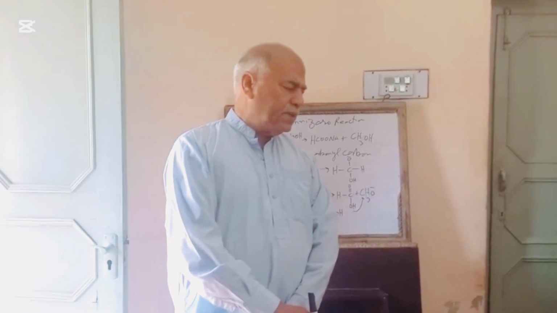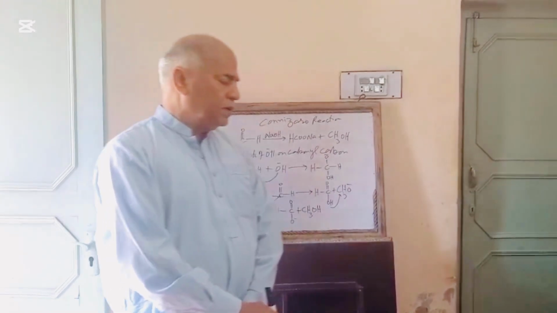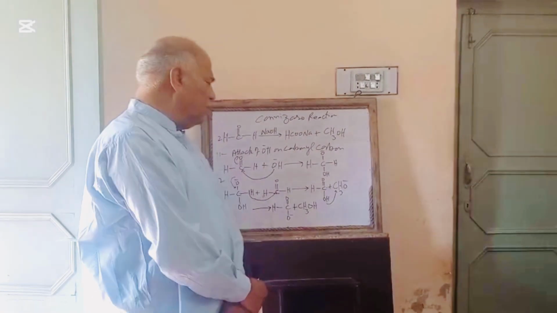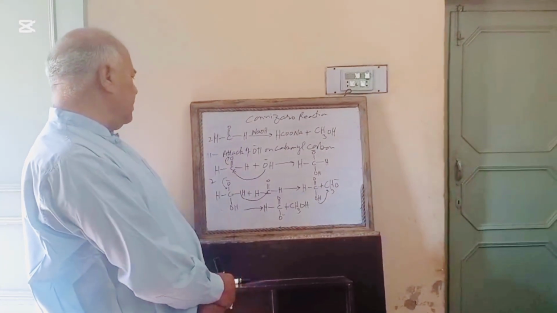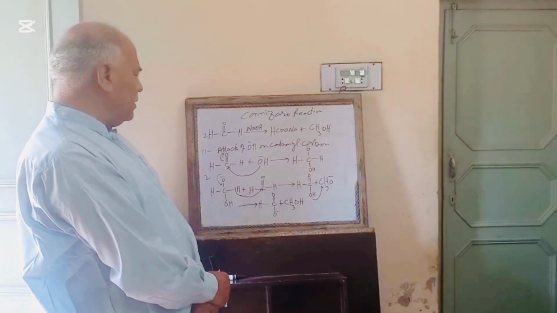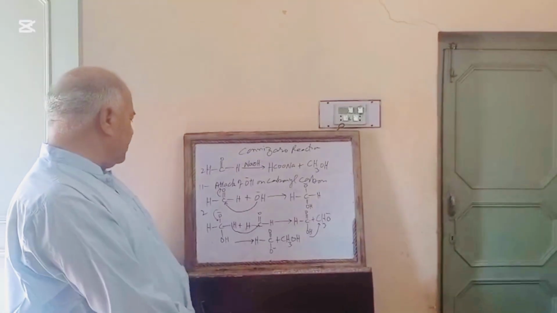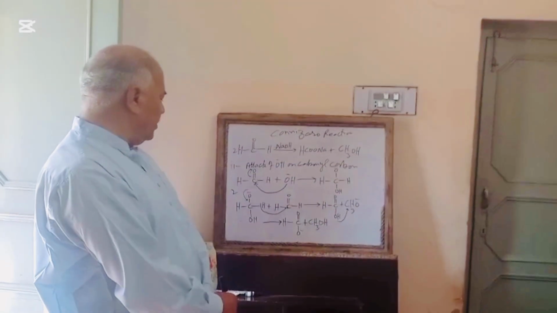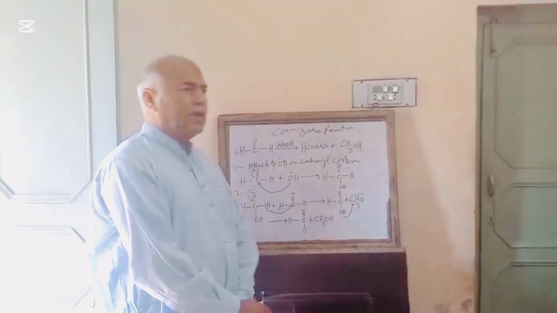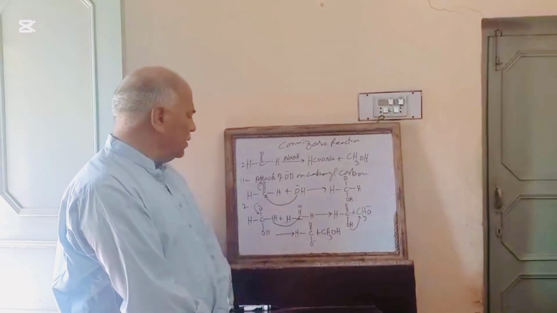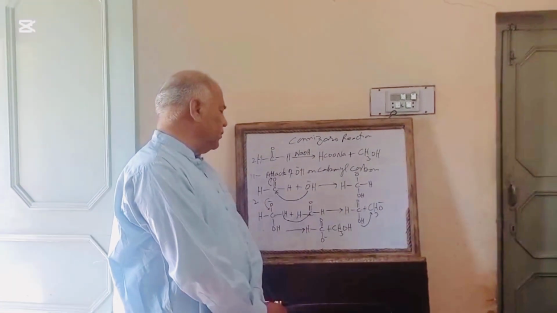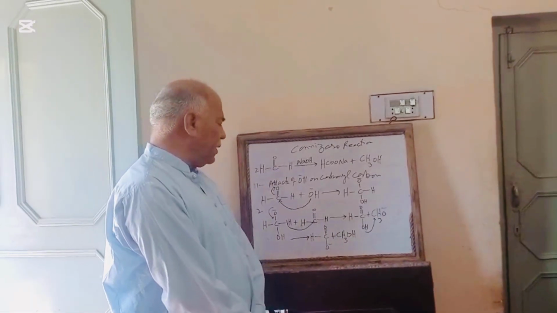So the first step is that formaldehyde reacts with the hydroxyl ion to form this intermediate compound. Then this compound reacts with another unionized molecule of formaldehyde to give formic acid plus methoxide ion.